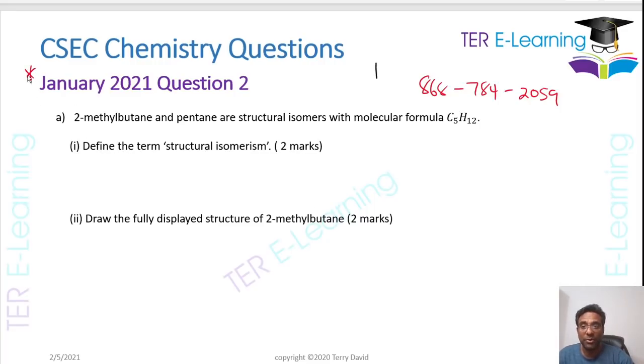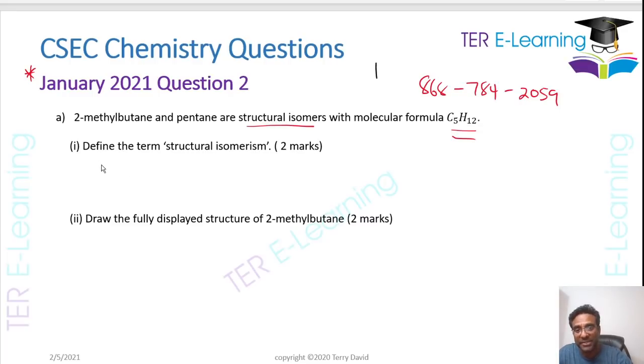So this is the January 2021 paper that came, I think, last week or the week before. The first thing they told us is that 2-methyl-butane and pentane are structural isomers with molecular formula C5H12. So that's the formula of these two compounds. Now, in organic chemistry there are different types of isomerism, but the one you need to know for CSEC is structural isomerism. Structural isomers are isomers that have the same molecular formula but different structural formula.